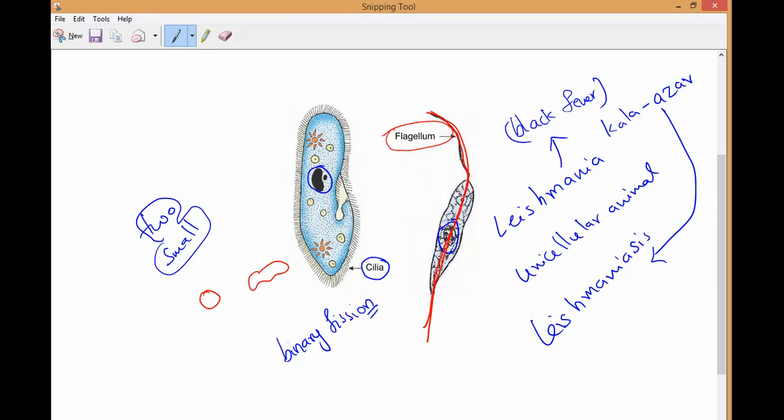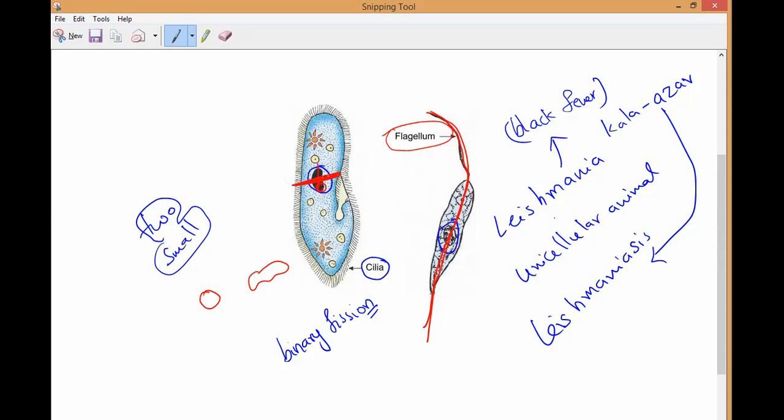Here also, if you take Paramecium, the nucleus will be stretching into two equal parts and they will break into two new cells. But here, based upon the flagellum, this Leishmania is going to split into new ones. So that is why it is a longitudinal way. It is different from the amoeba, we can say.